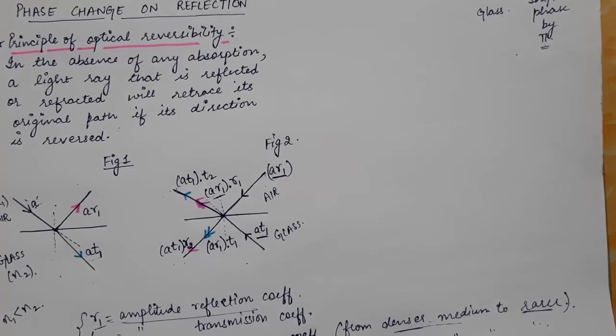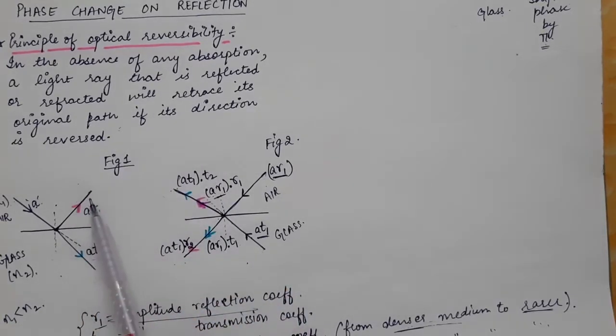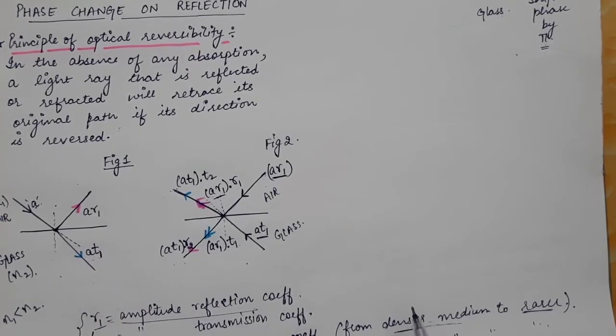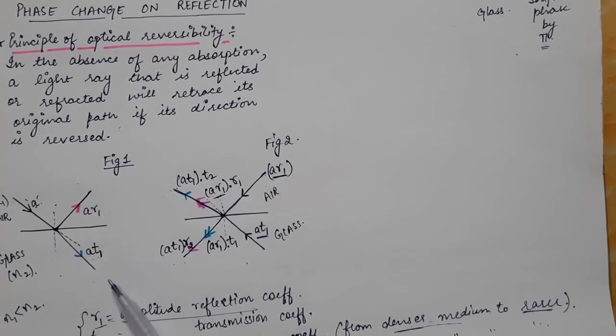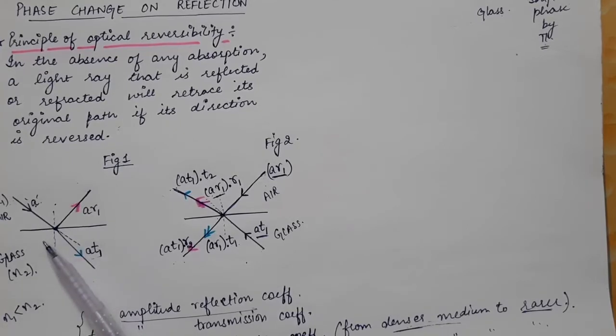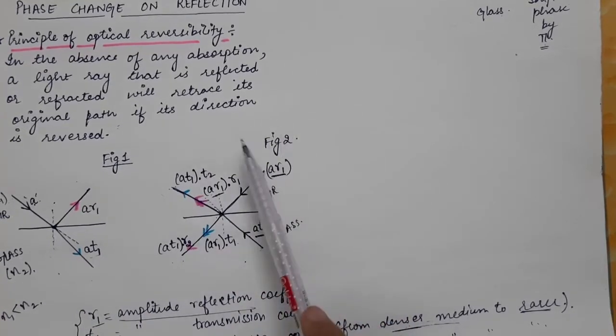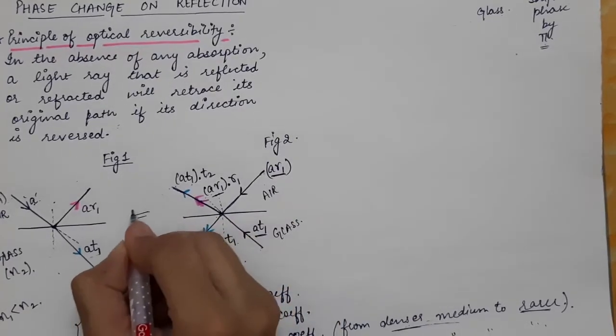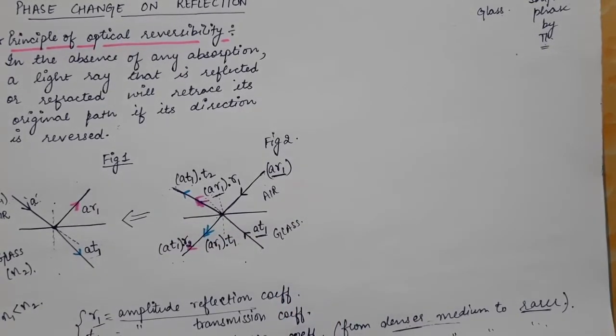Now we will be using the principle of optical reversibility, that when the paths of the lights are reversed, they will retrace their original path. So now we have reversed the direction of reflected light, and also we reversed the direction of the transmitted light. So this system should come out to be equal to this system. We have simply reversed the directions of reflected and the refracted light, so they should give rise to a single ray of amplitude small a.